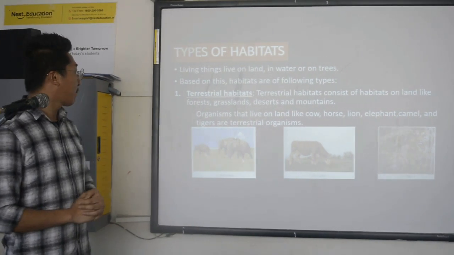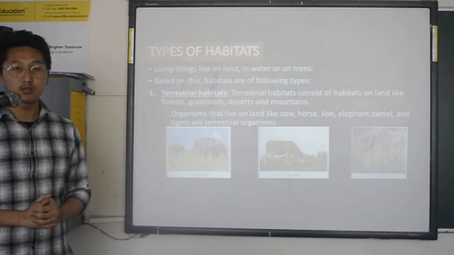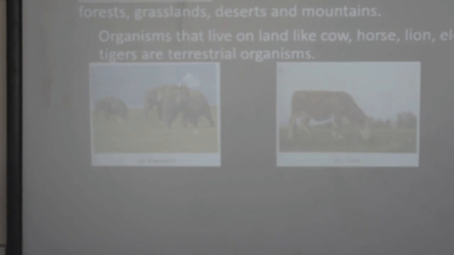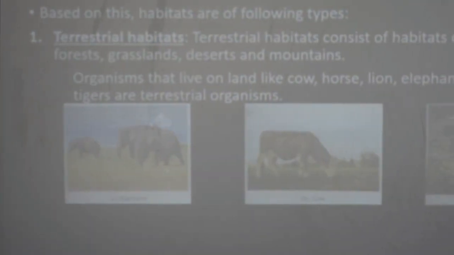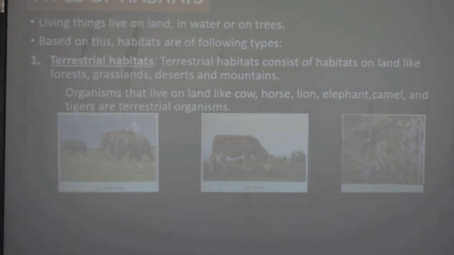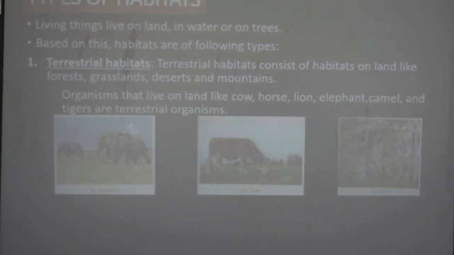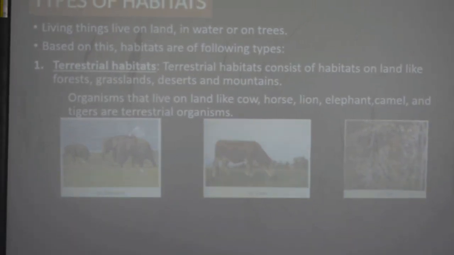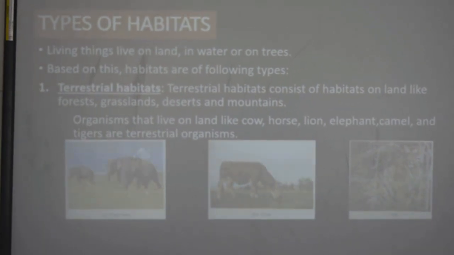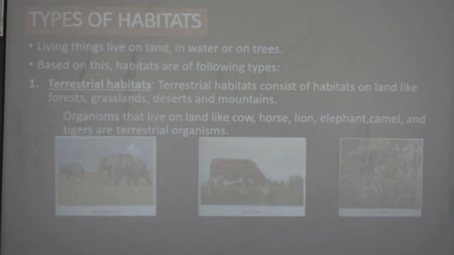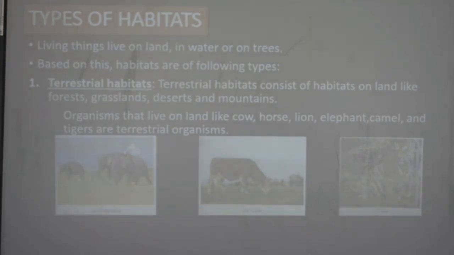The first one is terrestrial habitat. Terrestrial habitats consist of habitats on land like forests, grasslands, deserts and mountains. The organisms that live on land like cow, horse, lion, elephant, camel and tiger are terrestrial organisms.